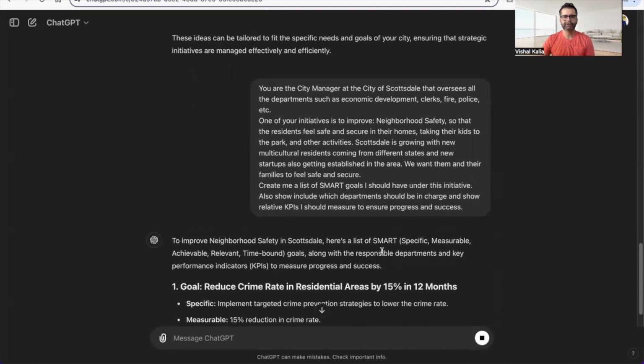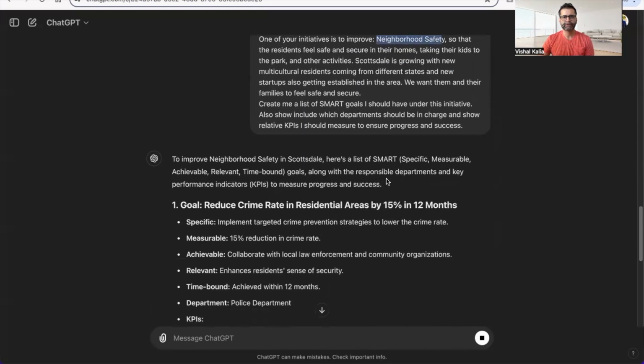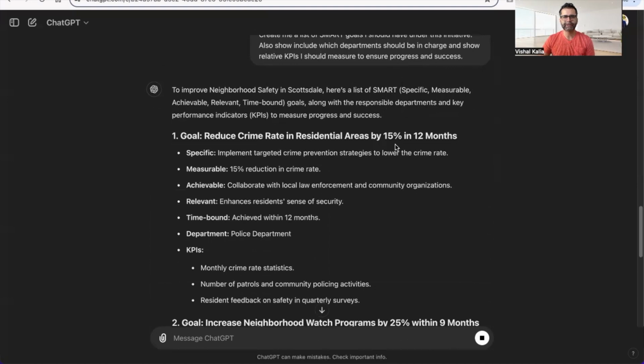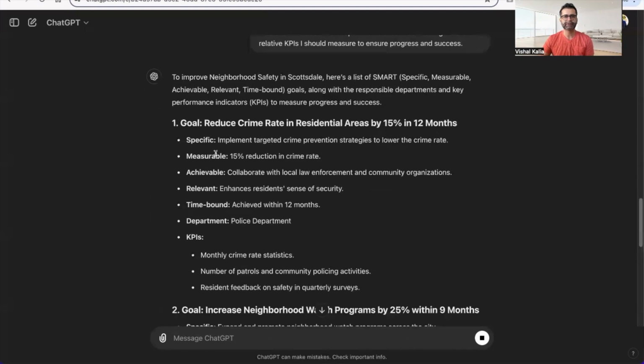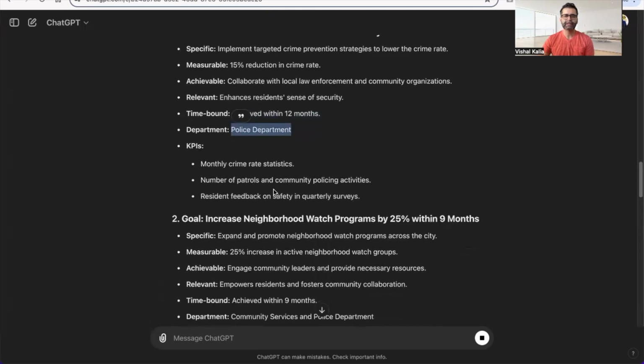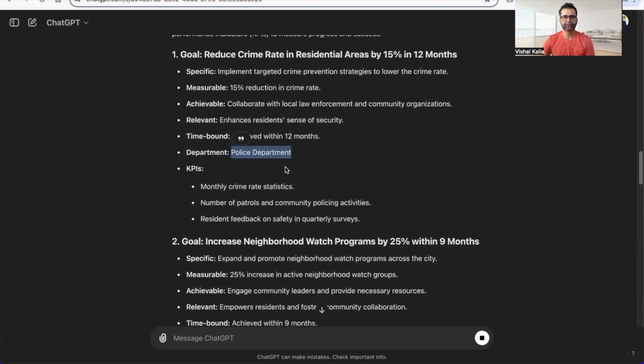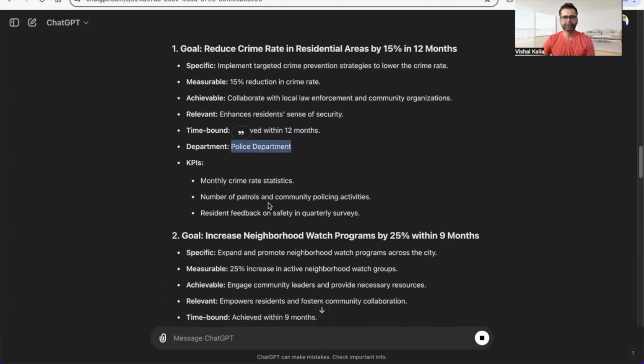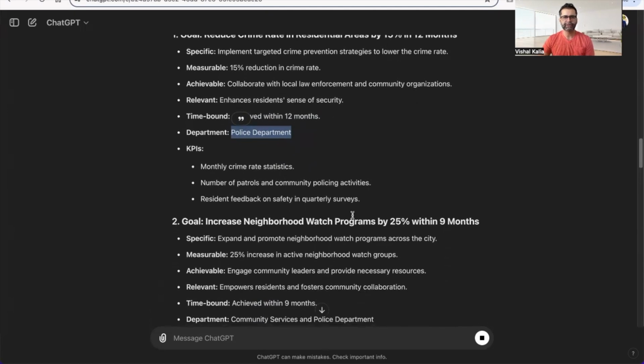As you are aware, SMART goals are specific, measurable, achievable, relevant, and time-bound. So here we go. Under the neighborhood safety initiative, the number 1 goal is to reduce crime rate in residential areas by 15% in 12 months. This is a very specific goal: implement targeted crime prevention strategies. Measurable: 15% reduction in crime rate. Achievable, relevant, and time-bound: you want to achieve this within 12 months. The police department is in charge. The main KPIs for this goal: monthly crime rate statistics, number of patrols and community policing activities, resident feedback on safety, and quarterly surveys.